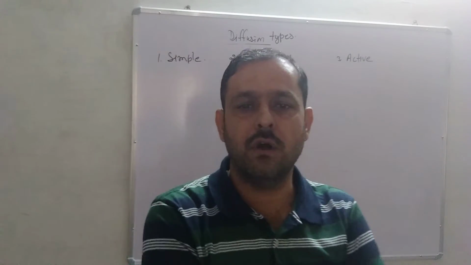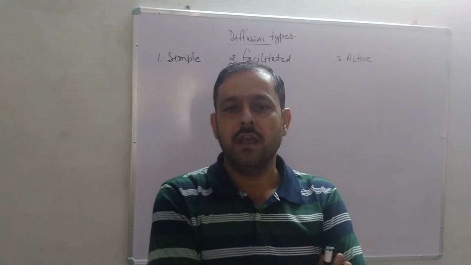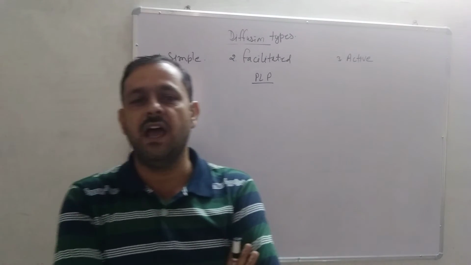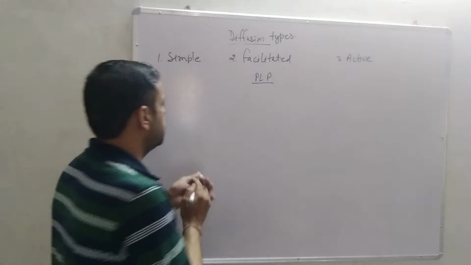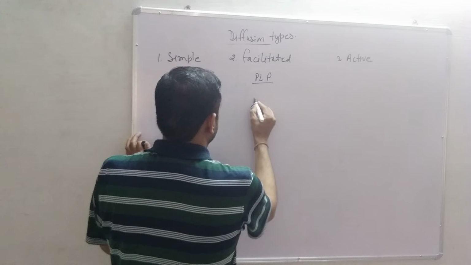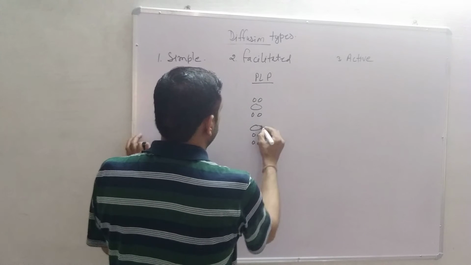So that is called facilitated diffusion. The way diffusion occurs with the help of carrier protein is called facilitated diffusion. Means, these are the lipids and these are the proteins.